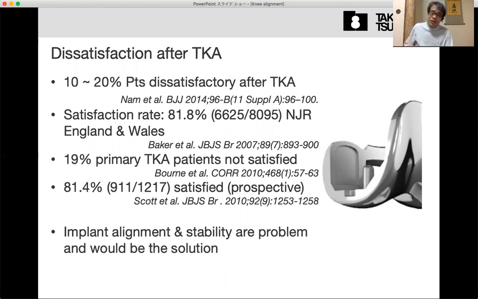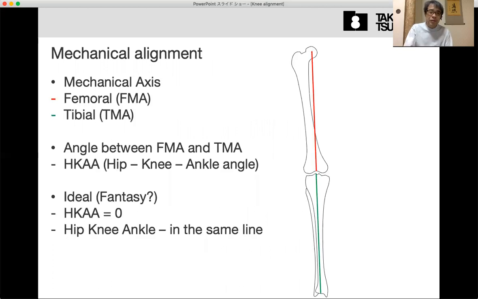But it is not true. Before our talk, we need to understand alignment again, so we should precisely understand alignment.